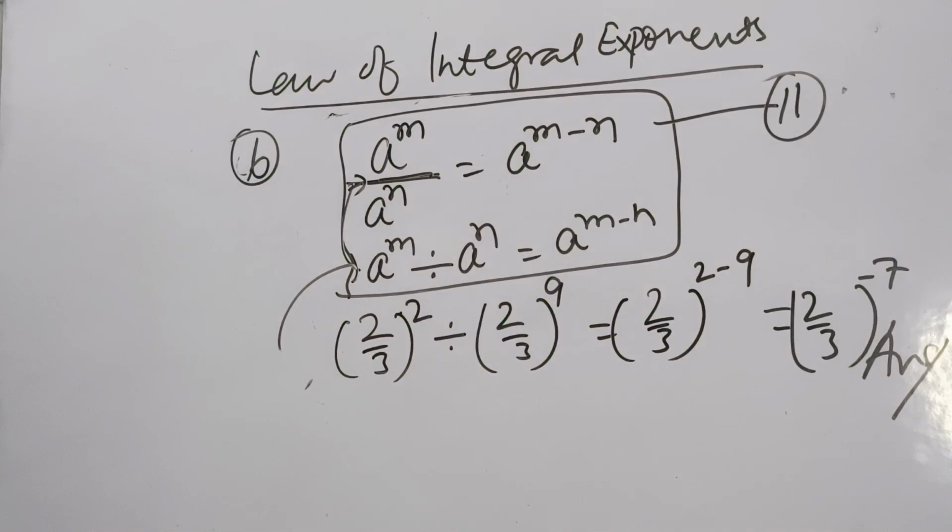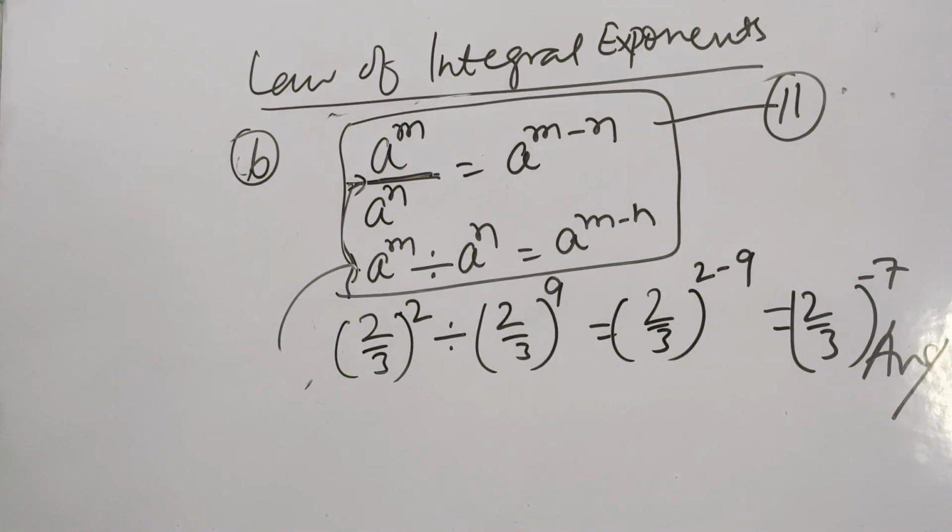Now I am going to delete this, and we'll take the third law of integral exponents. As per this, I have cleared your doubts with the two examples, right? Clear? Now we'll see some other case.